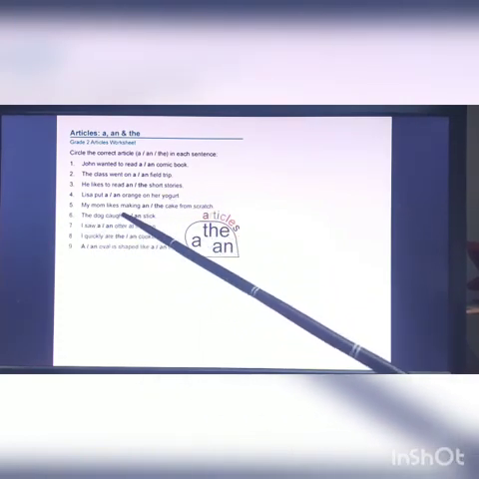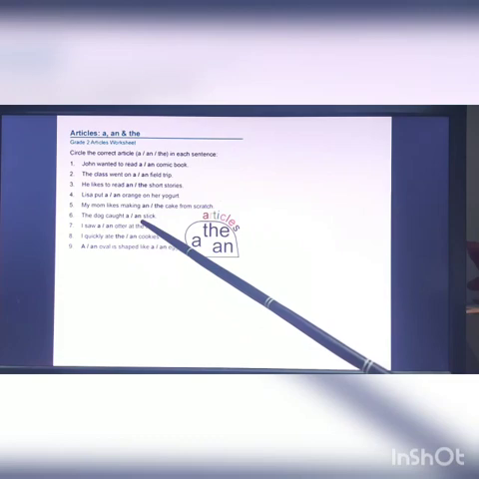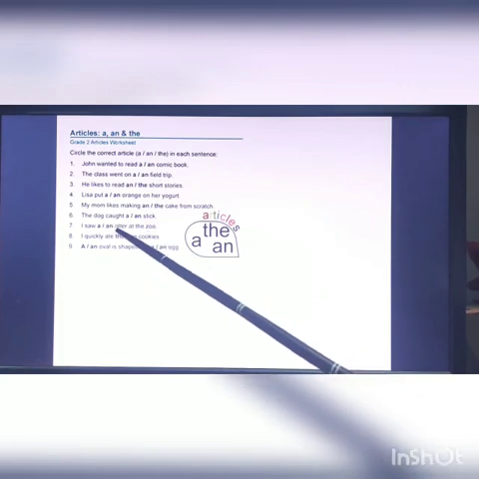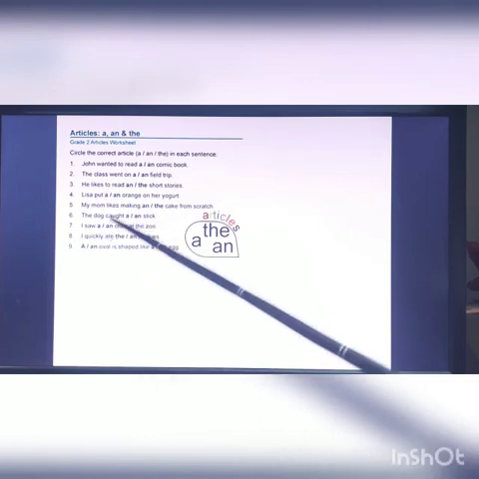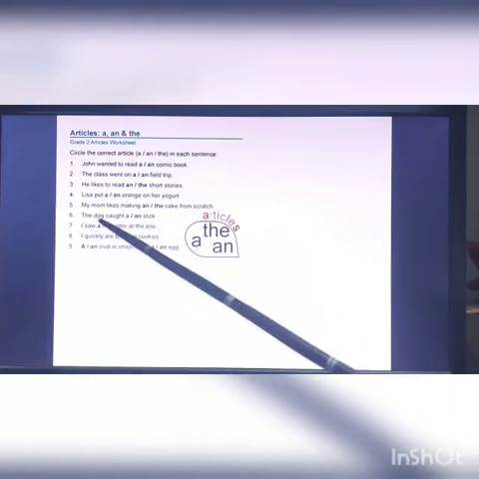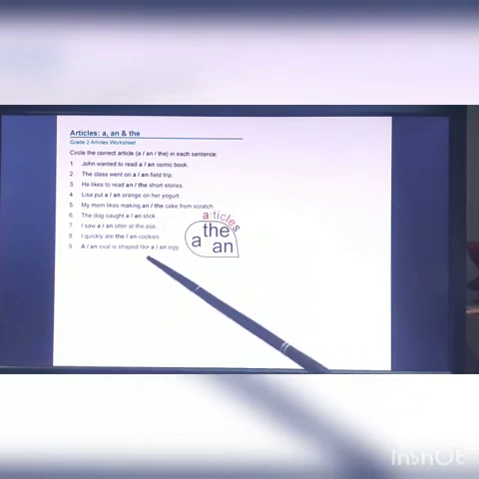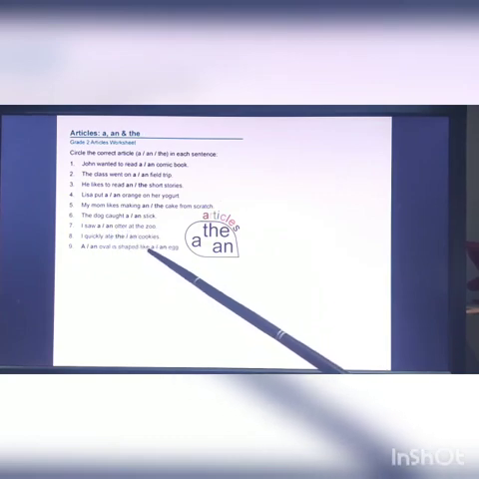The dog caught a stick, because for stick, the S is not a vowel, it's a consonant. I saw an otter at the zoo. Otter starts with O. I quickly ate the cookies, or I quickly ate an cookies? Obviously not an, because it's only one singular. So it will be I quickly ate the cookies. Okay.